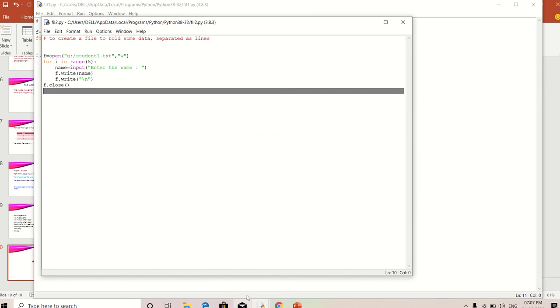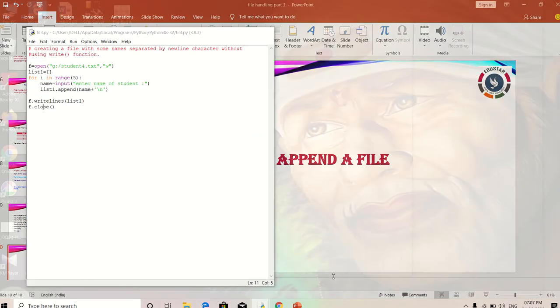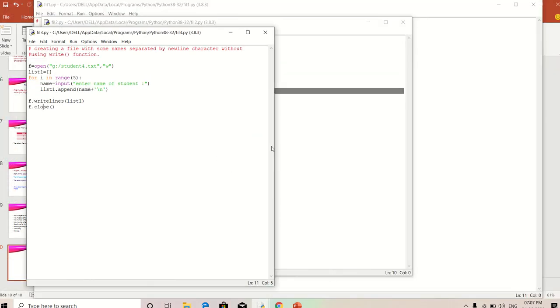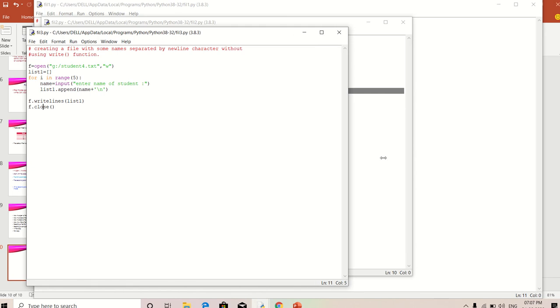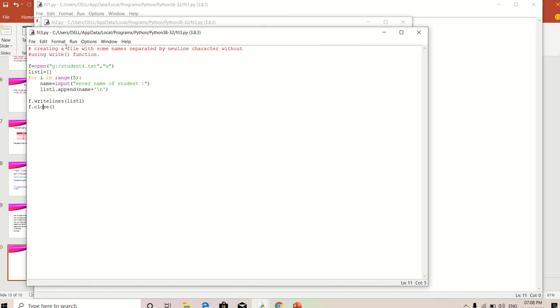And the next program I'm going to explain is my third program. In that third program, we create a file with some names separated by the new line character without using the write function. So without using the write function, how will the data be displayed on the new line?